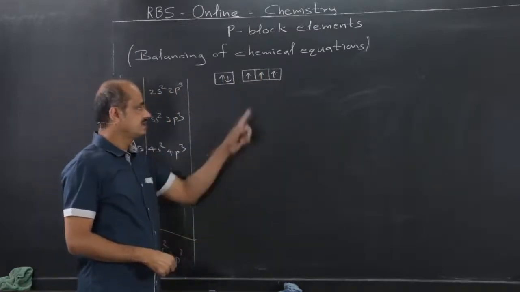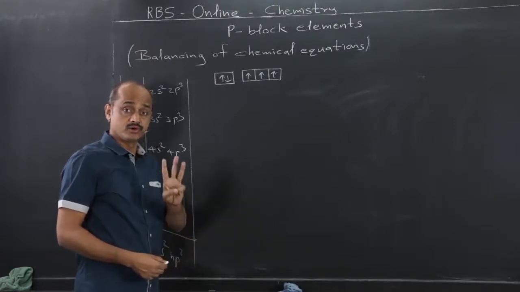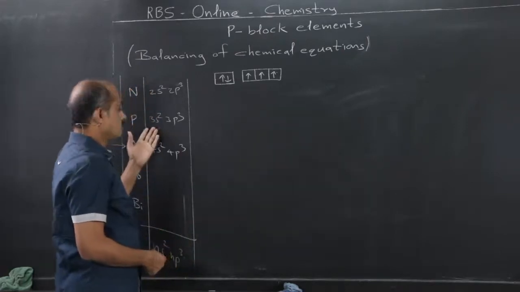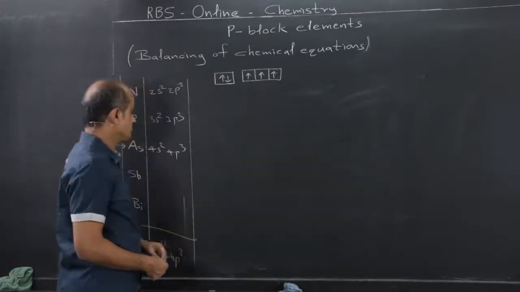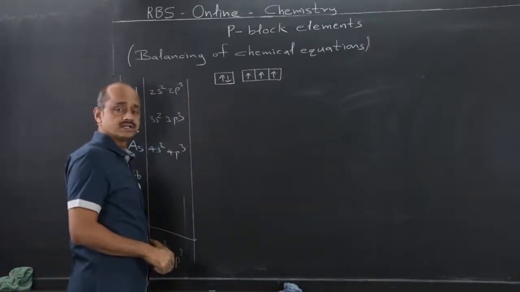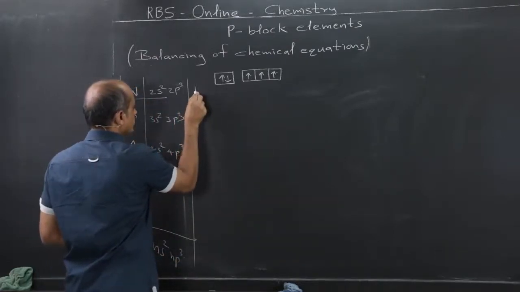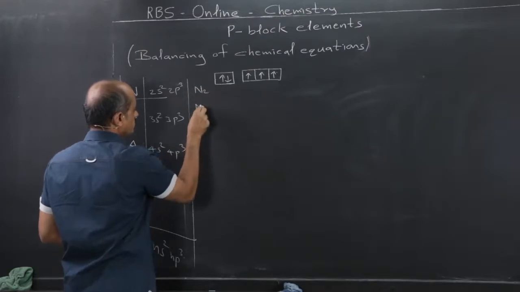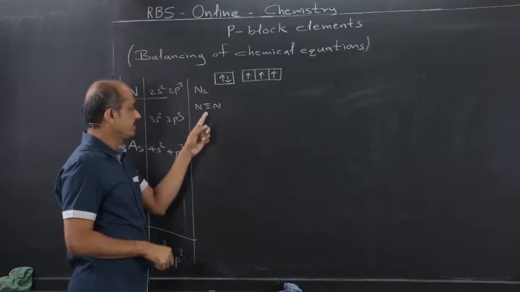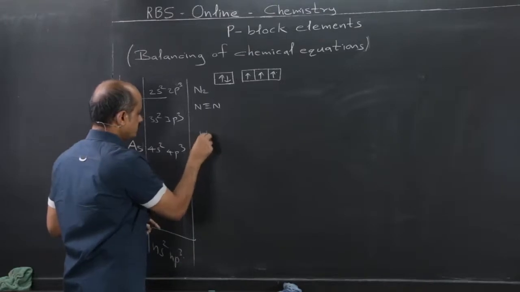So the routine expected valency is 3, like what we observe in ammonia. Nitrogen forms 3 bonds. In the N2 molecule, there is a triple bond. Phosphorus P4 molecule, triple bond. But this lone pair also takes part under certain conditions. Nitrogen is present in the form of N2. There is a triple bond. Size of nitrogen is very less, overlapping is more, bond strength is very high, and therefore with nitric acid,